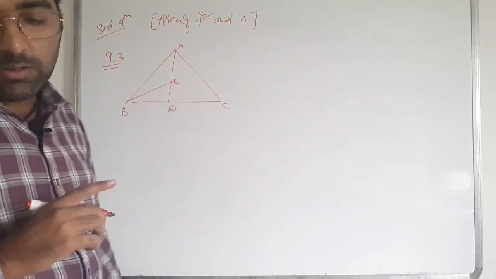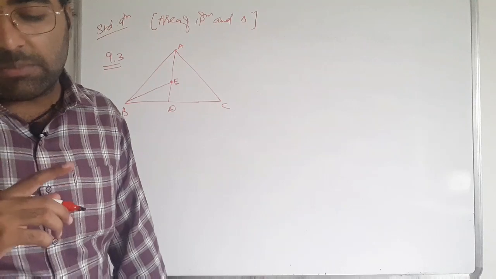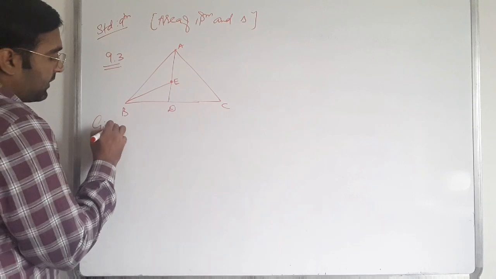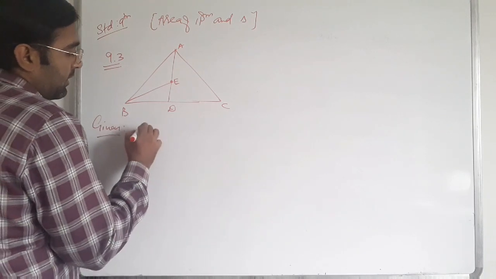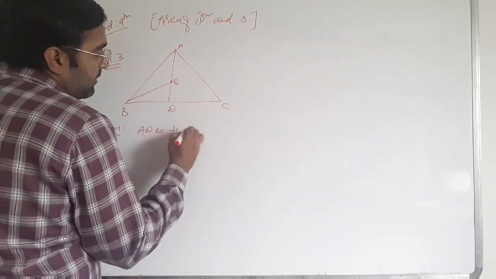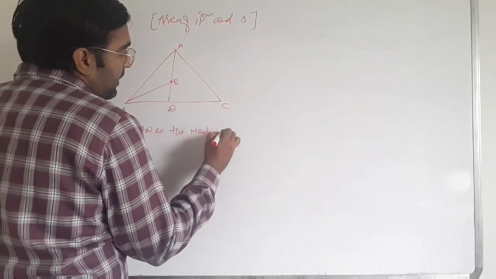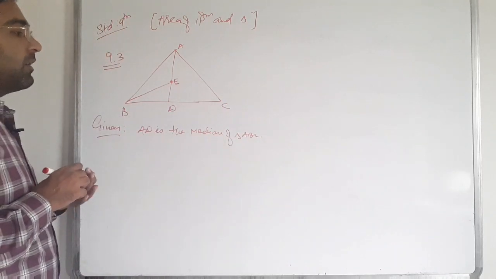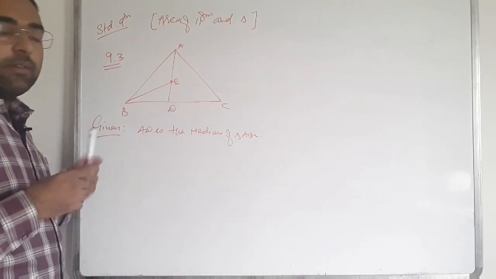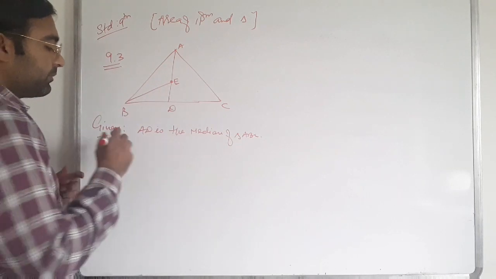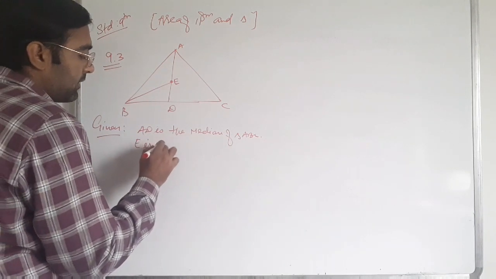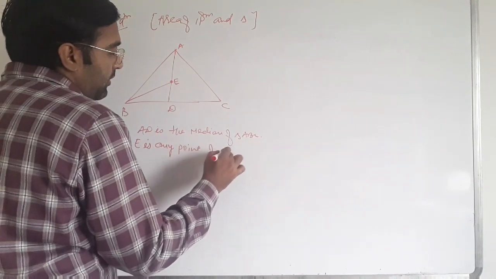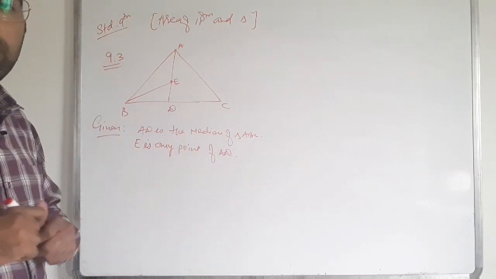Show that area of ABE. First of all we write the given: AD is the median of triangle ABC. Clear? And E is any point on AD. Clear?